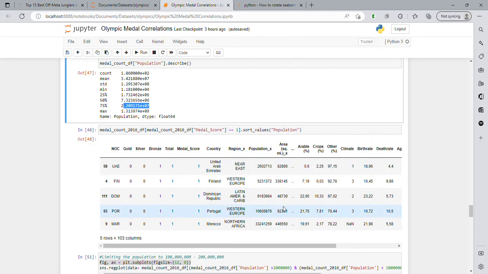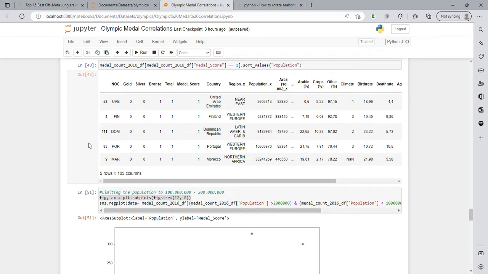So what I did was I filtered out countries that have a medal score of 1, so they've done the bare minimum to be successful in the Olympics, and then sorted that by population. And we can see United Arab Emirates here is the lowest population with the bare minimum medal score. So about 2.5 million population, and they have had a bronze medal.